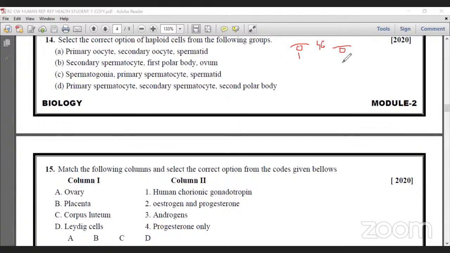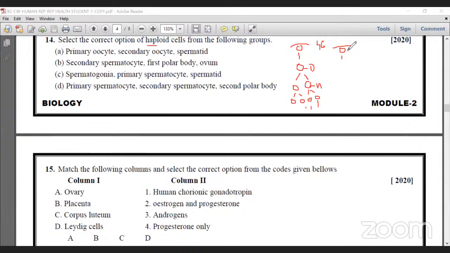But at the time of spermatogenesis and oogenesis, it undergoes division. For example, in the phase of multiplication, again diploid cells are produced, that is primary spermatocyte. It is also diploid. Then the primary divides into two, that is secondary spermatocyte, which is haploid. Then the secondary spermatocyte divides into a number of spermatids. They are also haploid in nature. Then these haploid spermatids grow into sperm. But here they are asking haploid cells.